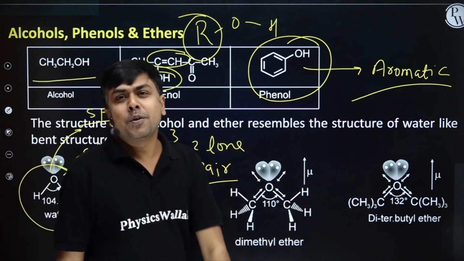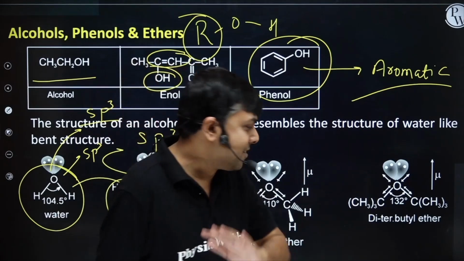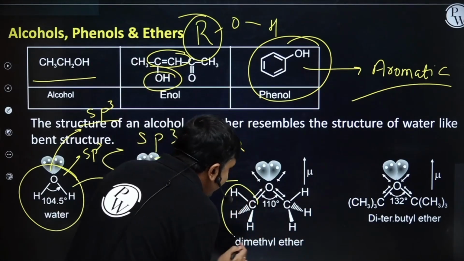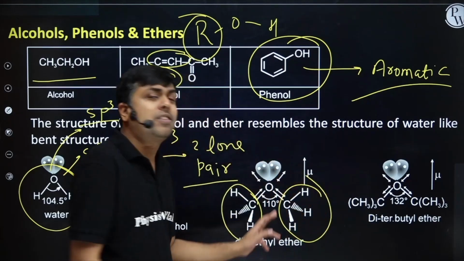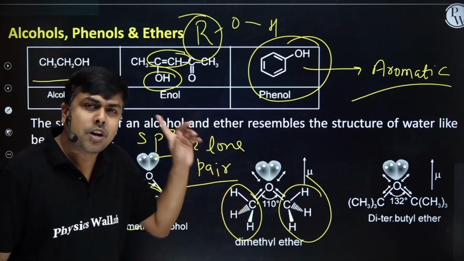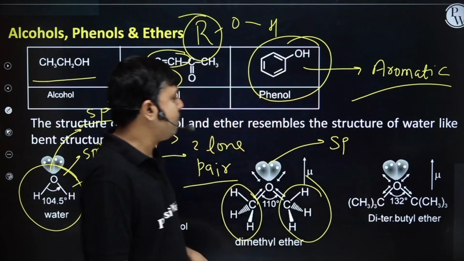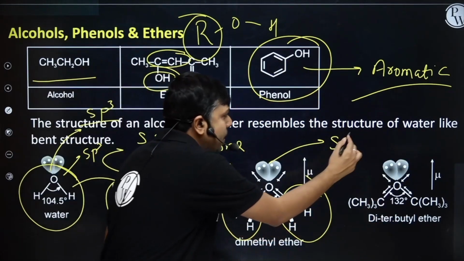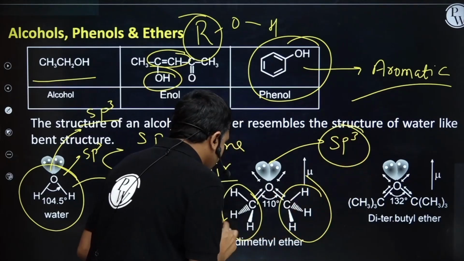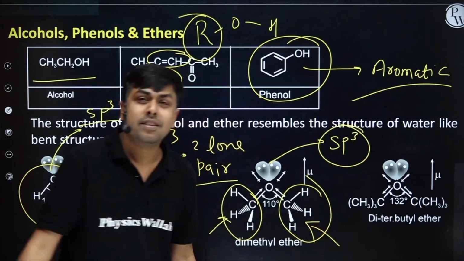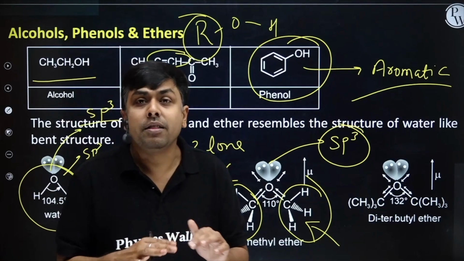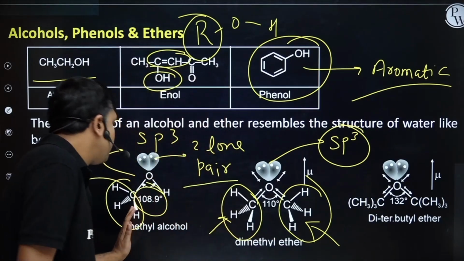Now if I talk about another class of organic compound, that is ether, here I have 2 alkyl groups connected to this oxygen. No doubt here also I will have sp3 hybridization, 2 bond pairs, 2 lone pairs, right? But because of the 2 alkyl groups, the bond angle will be even more as compared to methanol.